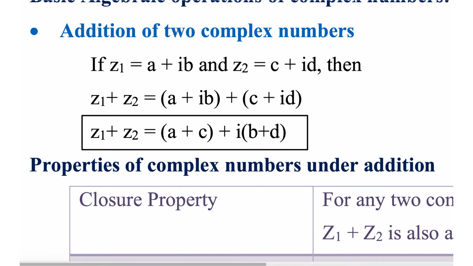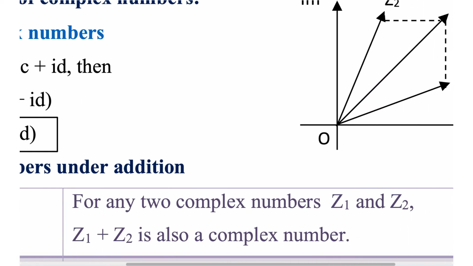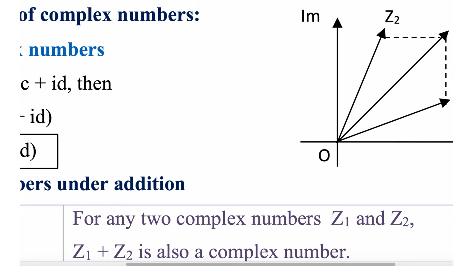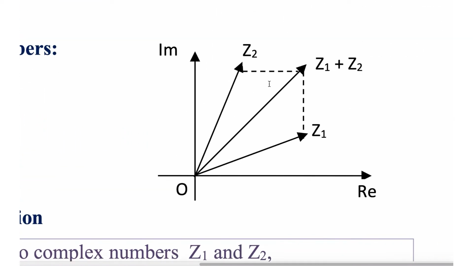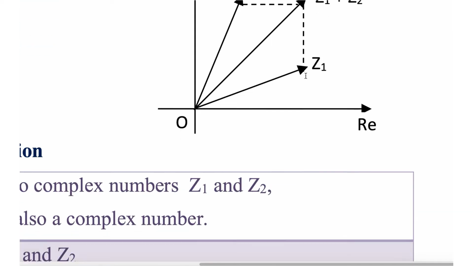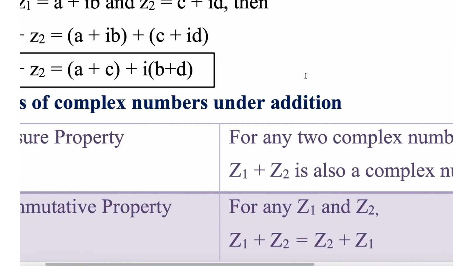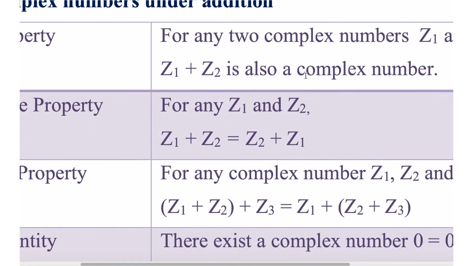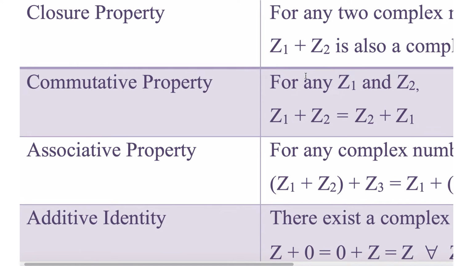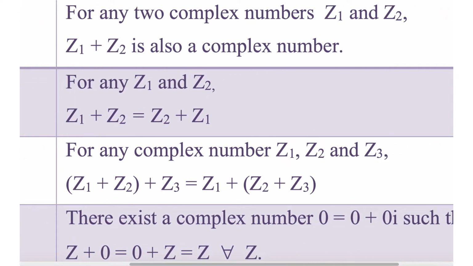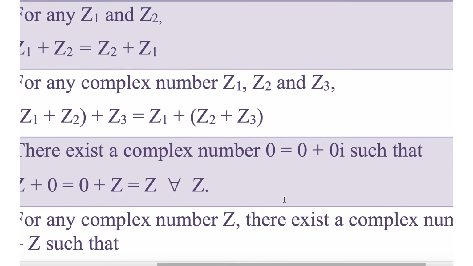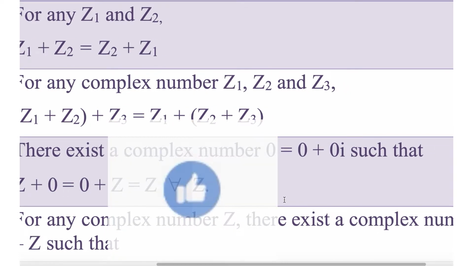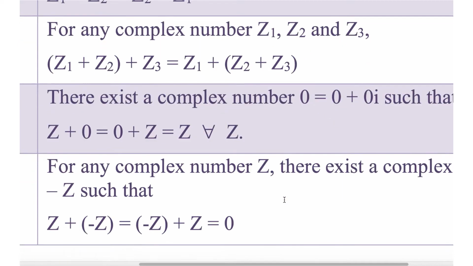What are the properties of complex numbers under addition? Closed property. For any two complex numbers z1 and z2, z1 plus z2 is also a complex number. This is z1, this is z2, this is z1 plus z2. Okay. Commutative property. For any z1 and z2, z1 plus z2 equal to z2 plus z1. Associative property. For any complex numbers z1, z2, z3, z1 plus z2 plus z3 equal to z1 plus z2 plus z3. Okay. Additive identity. There exists a complex number 0 plus 0i such that z plus 0 equal to 0 plus z equal to z for all z.